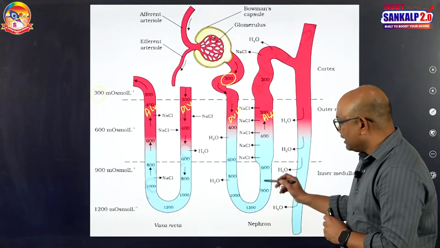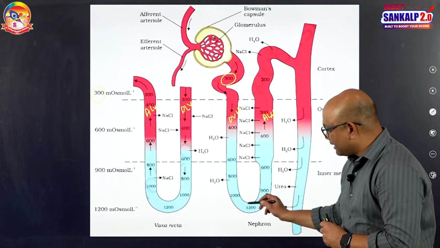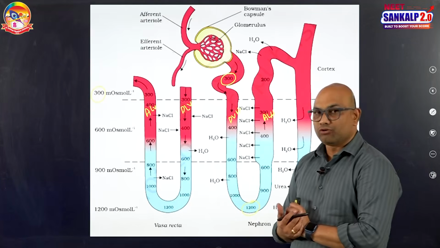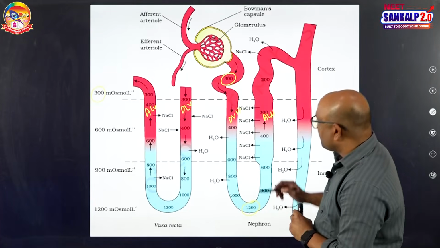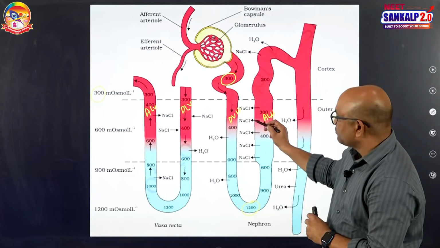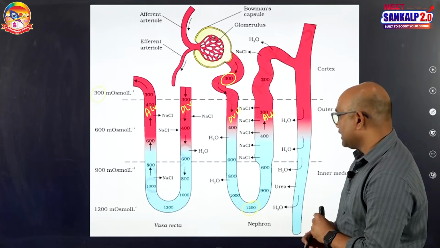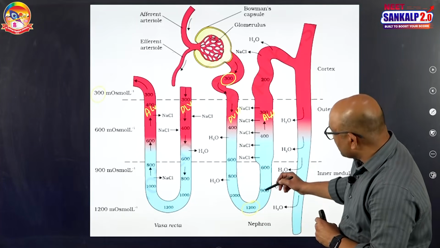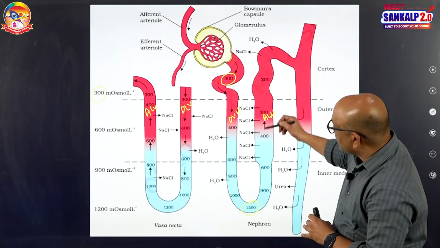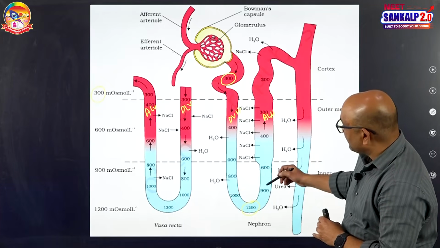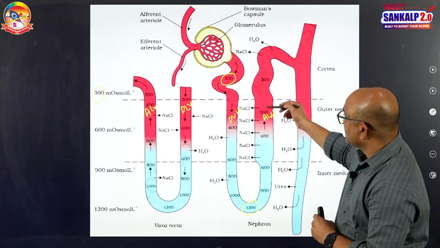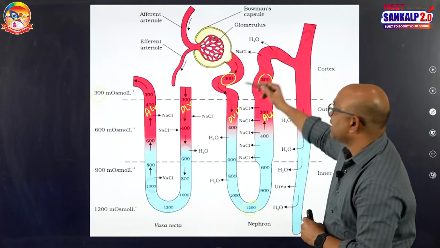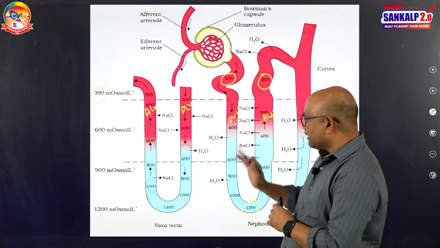At the hairpin loop of Henle, the filtrate is having the highest concentration, around 1200 milliosmoles. While the filtrate is moving up, as it is permeable to salts like sodium chloride, as sodium chloride is absorbed along with the potassium, the concentration of the filtrate will be reduced. So, 1200 to 900, 600, 400, 300. And finally, the filtrate that is about to enter into the DCT will have 200 milliosmoles. So, it is okay, fine.